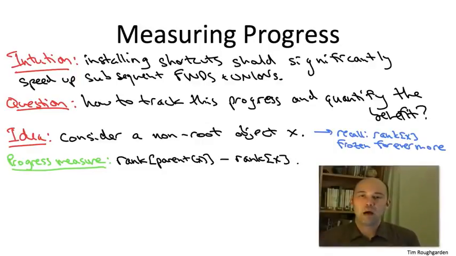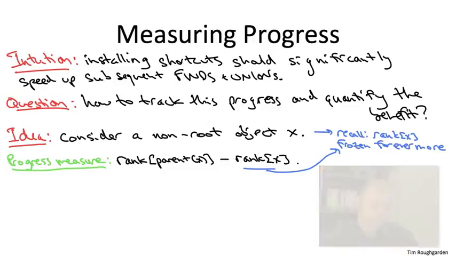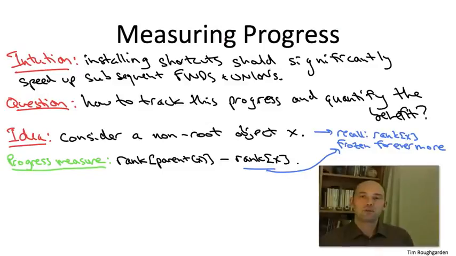So with that idea in mind, that big gaps between ranks imply rapid progress, I want to propose as a progress measure for a given non-root object x, the gap between x's rank, which again remember is frozen forevermore, and the rank of its current parent. So this progress measure is a good one for two reasons. First, as we just discussed, if you have a handle on this gap, if you can lower bound it, then that gives you an upper bound on the search time.